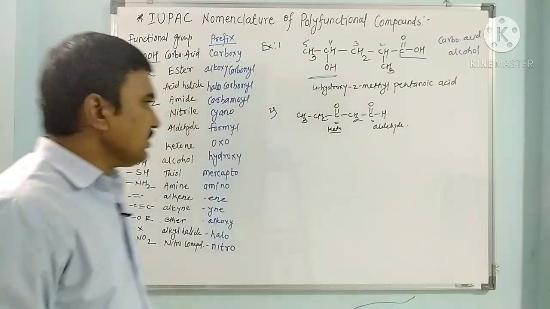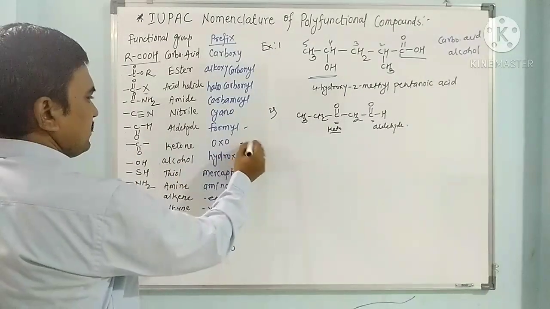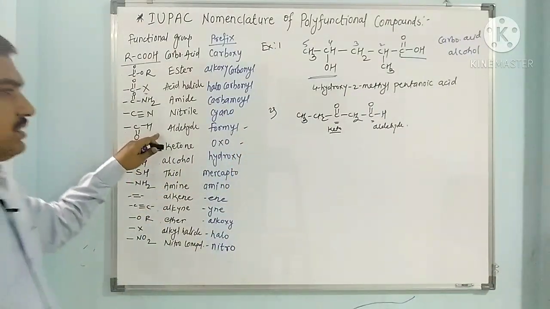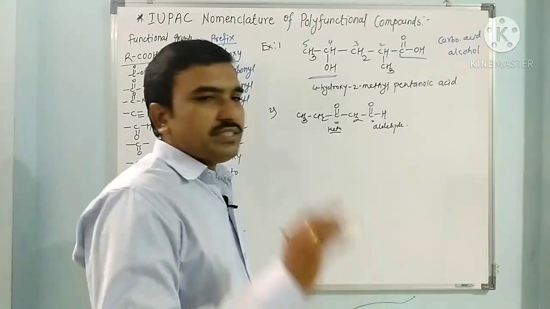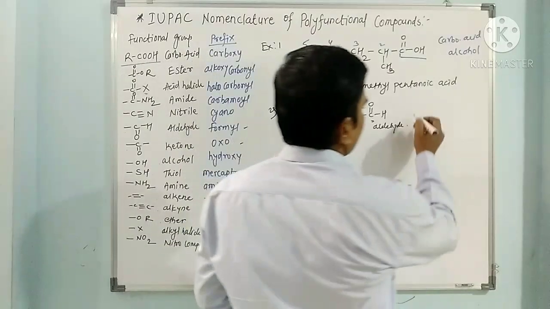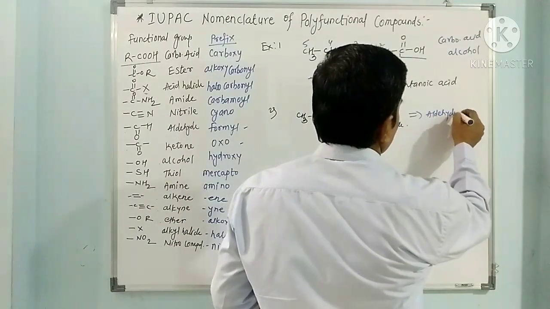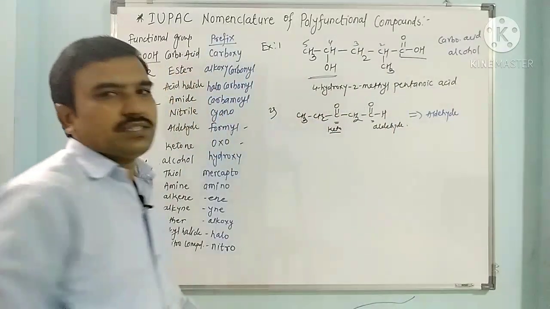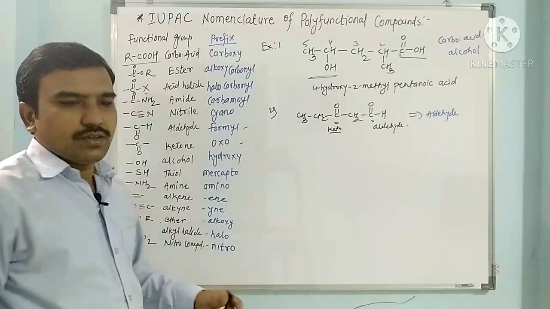So see the priority order, which comes first? Aldehyde comes first, then the ketone. So the main functional group of the compound is aldehyde. And this ketone is considered as a substituent. When it is a substituent, it is called oxo.